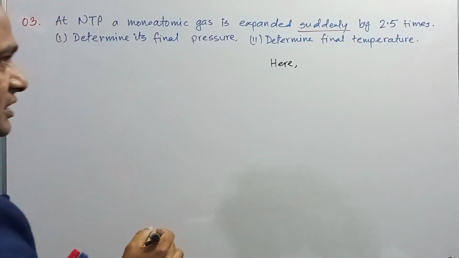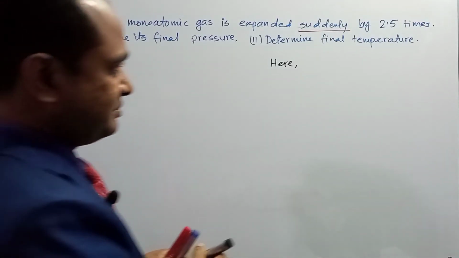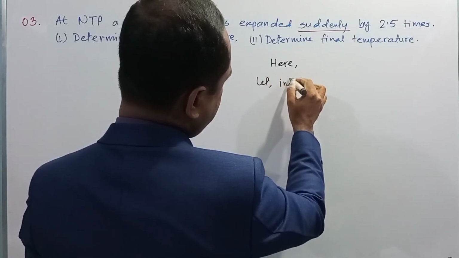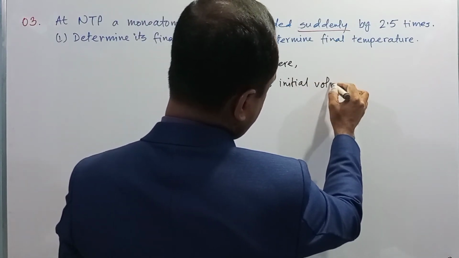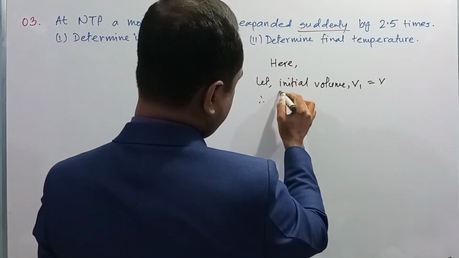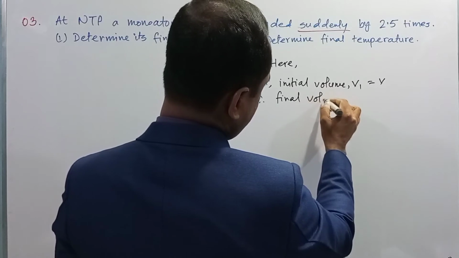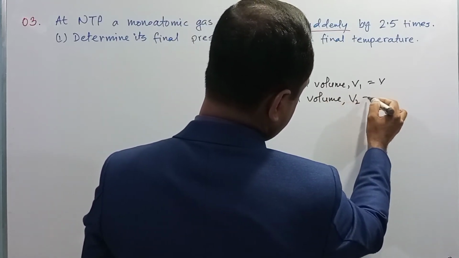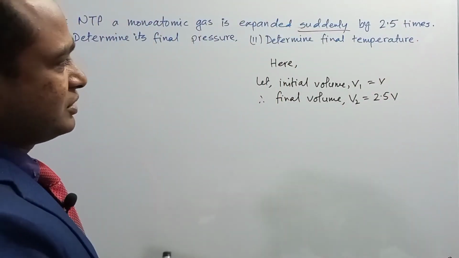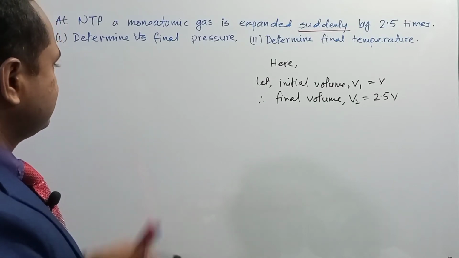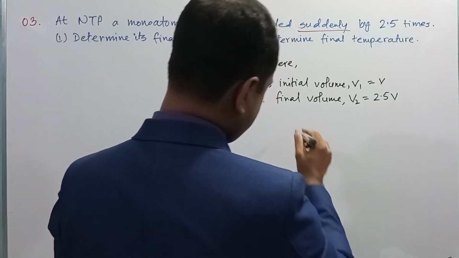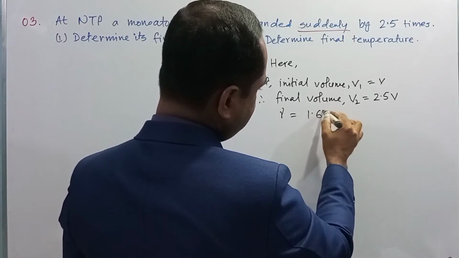Here is the given information. Let the initial volume of the gas be V, so V1 is equal to V, therefore the final volume V2 is equal to 2.5 V, that is, it was expanded by 2.5 times. Since it is a monoatomic gas, the value of gamma will be 1.67.